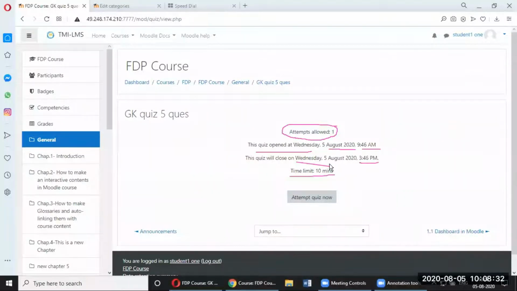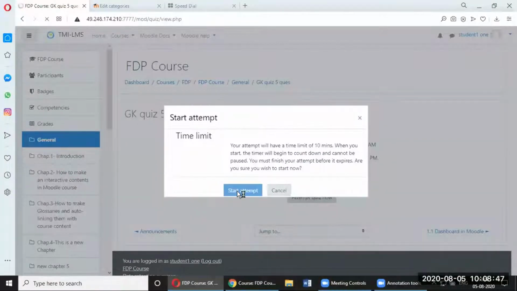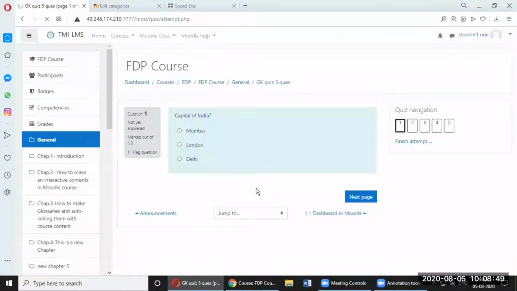Okay, so right now I suggest that everybody please attempt the quiz. You can click on attempt quiz now, because right now it is possible for each one of you to attempt the quiz, since you are enrolled there as a student. So attempt quiz now. I am also attempting now, live. You can see start attempt.